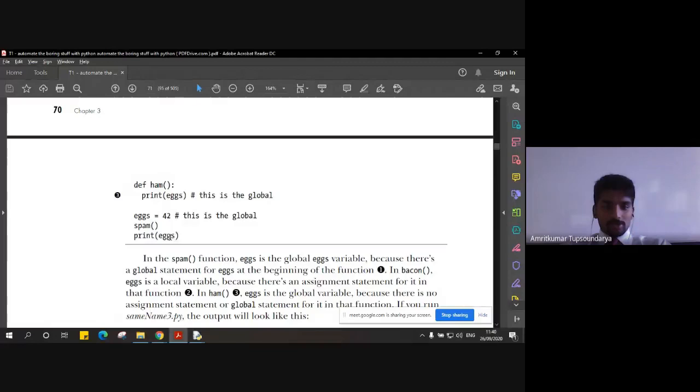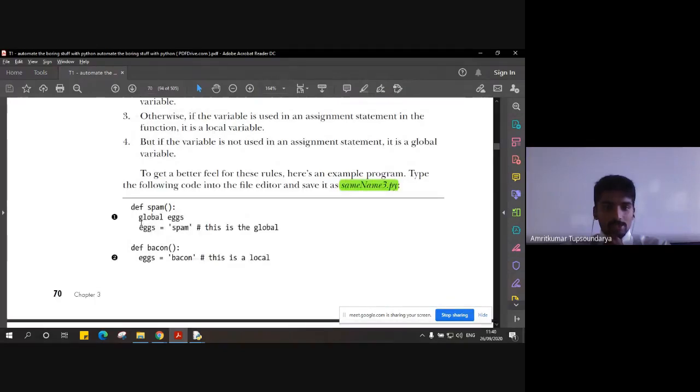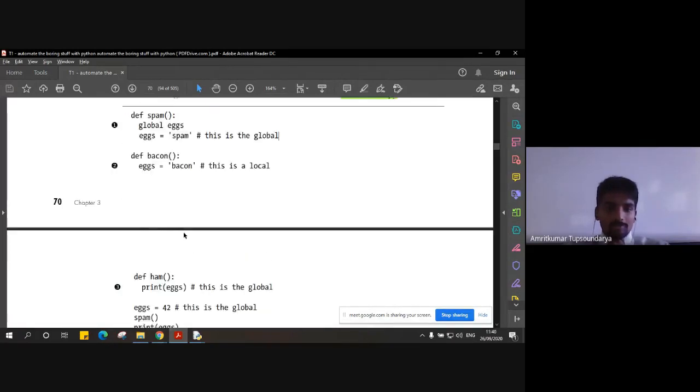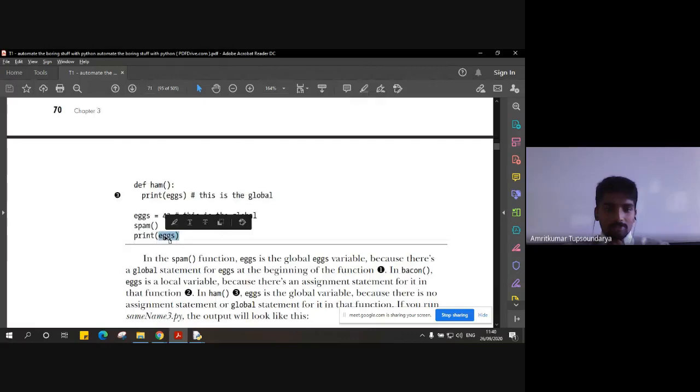You will ask me the question, how is spam getting printed, because the value of x is only restricted to function spam. So this statement only exists inside this local scope of spam. But we have declared that variable x as global. It can be accessed outside spam, and that's why when we print this statement, we will get the output as spam.